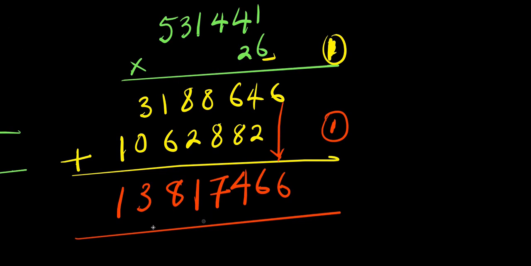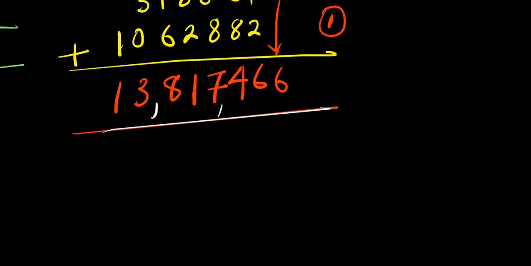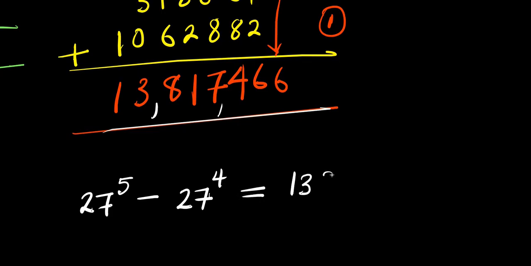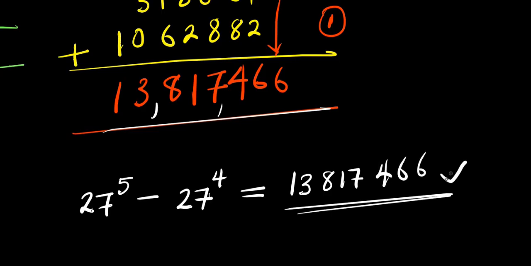So right now we have this: 13,817,466. So the value of 27 power 5 minus 27 power 4 equals 13,817,466. And we have achieved this without the use of a calculator.